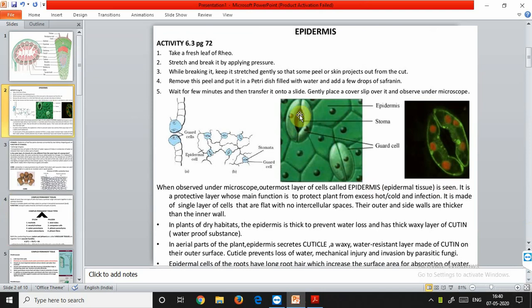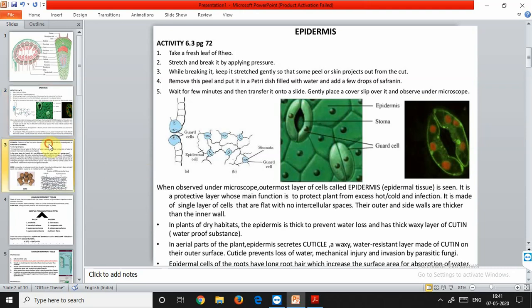The opening and closing of the stoma is guarded by two guard cells. The guard cells each consist of a single nucleus and they are concave structures that are facing each other. The main function of the stomata is gaseous exchange during photosynthesis and respiration, and also in the process of transpiration. Transpiration is the loss of water from the aerial parts of the plant.